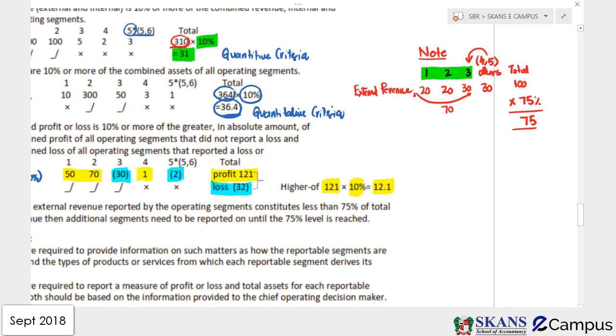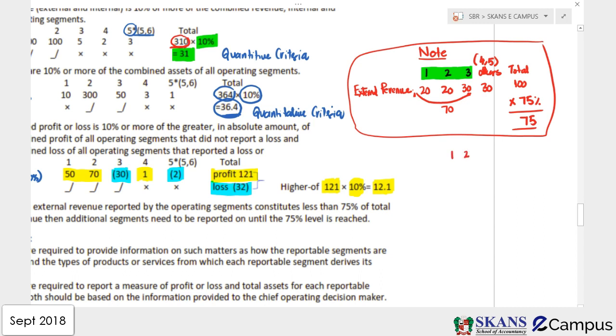What does it mean? Because the 75% criteria is not met, we are not going to prepare a note of these segments only. We need to identify one or more segments from others. So just assume I'm bringing segment 4 separately.